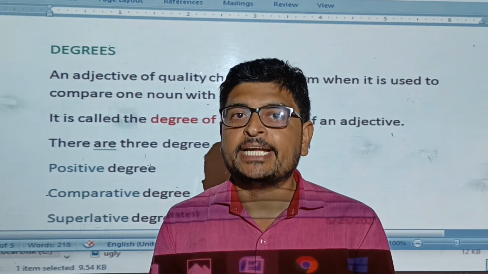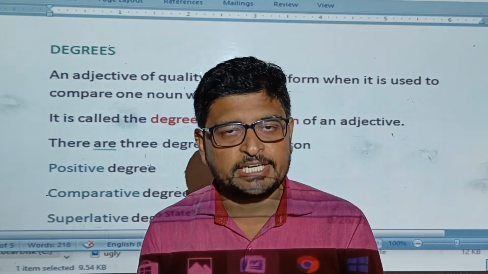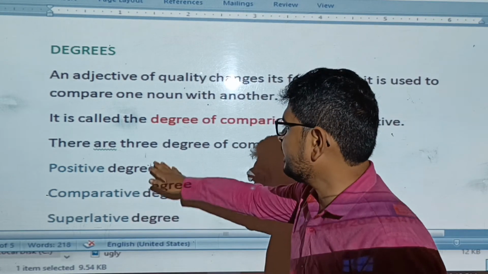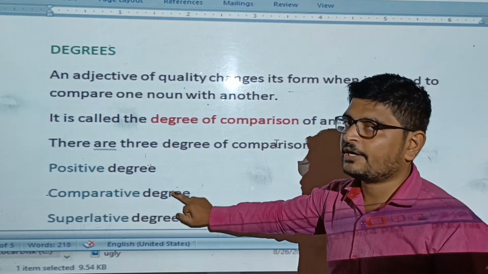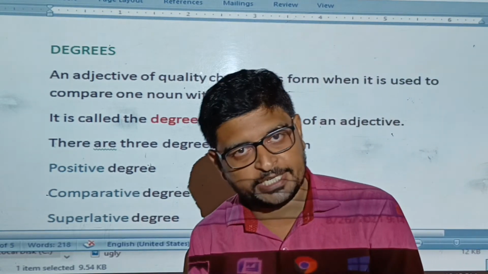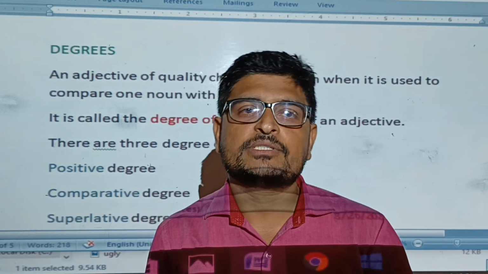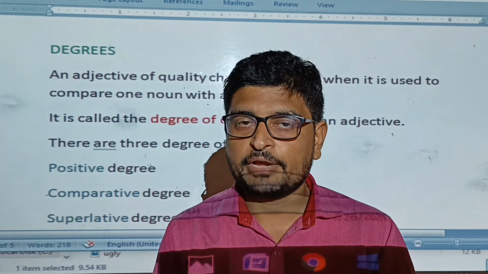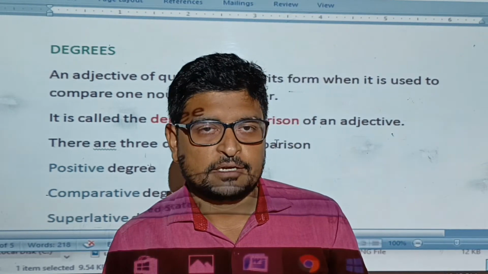In degree there are three types of degree. There are three degrees of comparison: positive degree, comparative degree and superlative degree. Remember the three degrees of comparison. And comparison શાનાથી થાય? Adjectives થી થાય. How can we compare one thing with another? Adjectives.